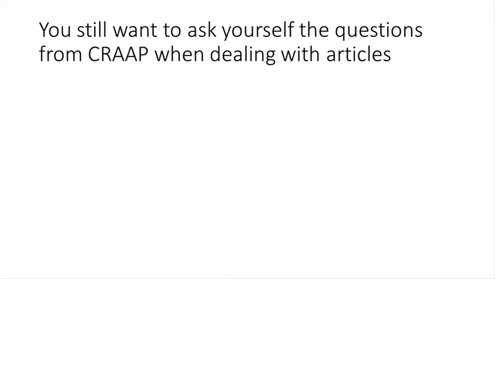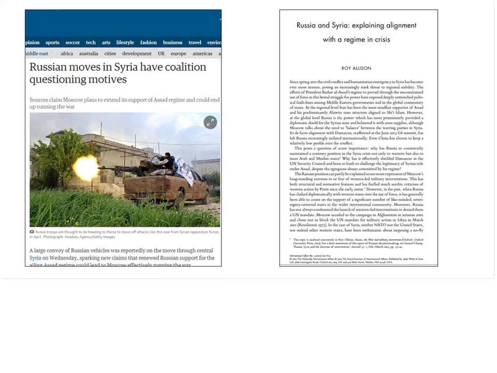The other part of scholarly articles that is important is, again, the way that they look. Here's another example of an article from The Guardian newspaper online on the left, and a scholarly article on the right. You'll see there are footnotes for the scholarly article, so you always will know where they are getting their information.